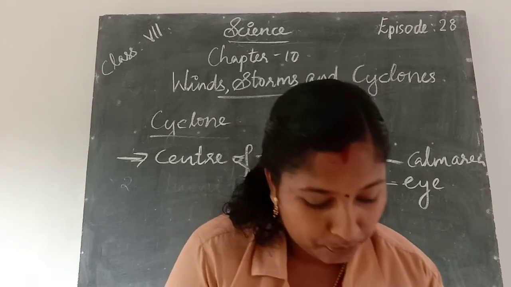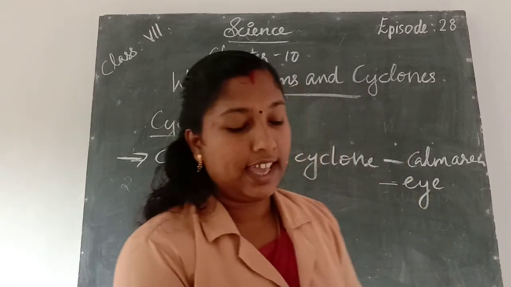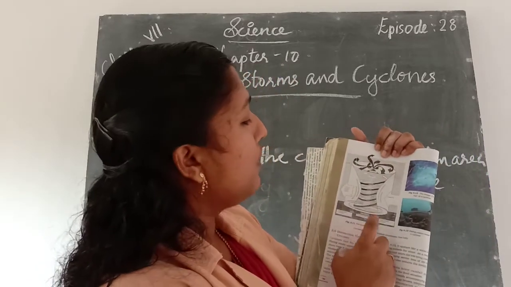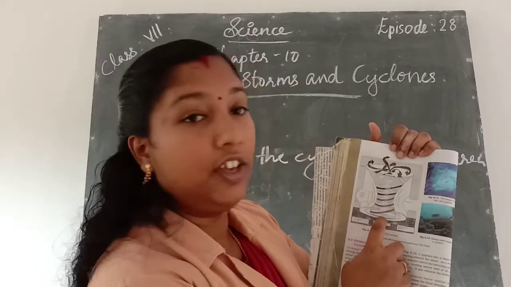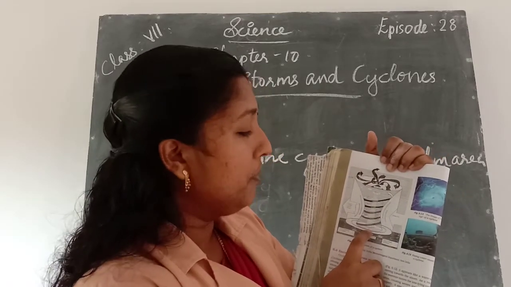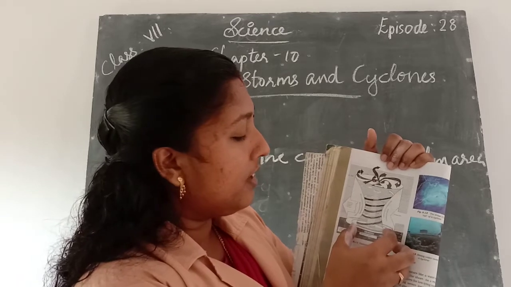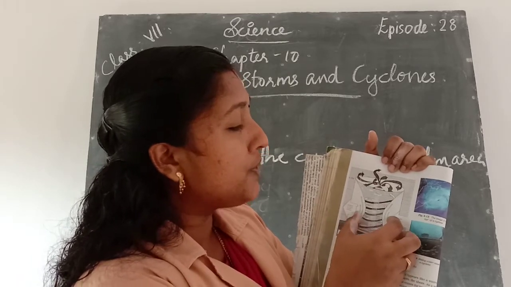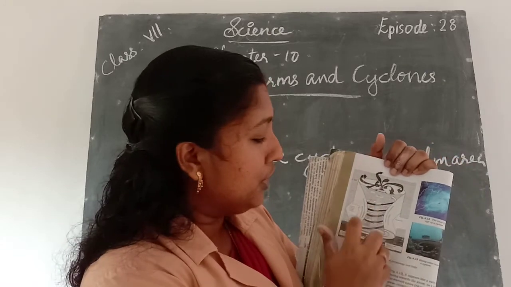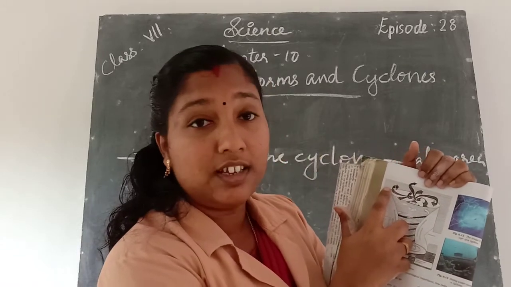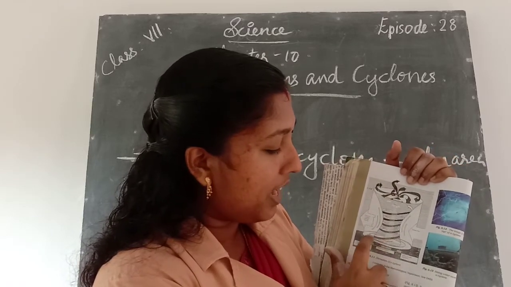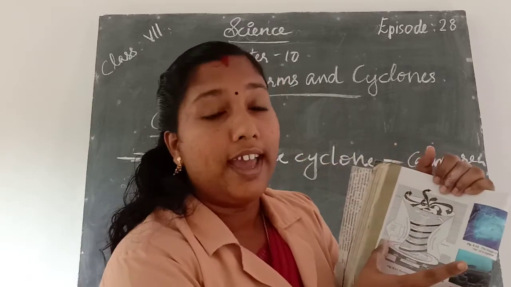Here we can see the formation of a cyclone. From this we can see the center of this storm, that is the eye of the cyclone. The cyclone moves 10 to 15 kilometers high, and the diameter of the eye varies.